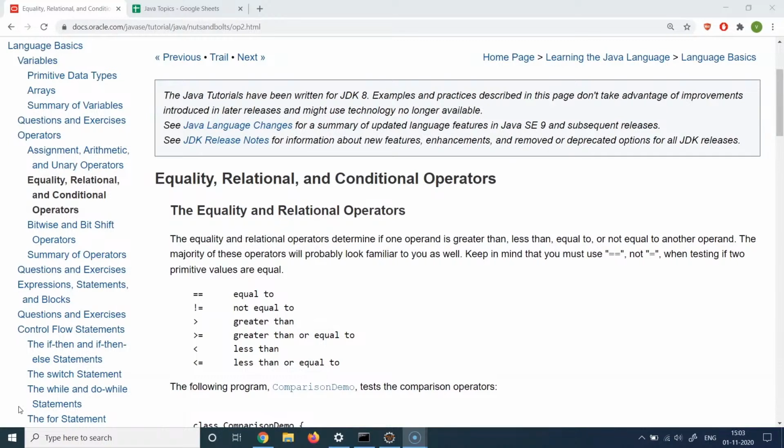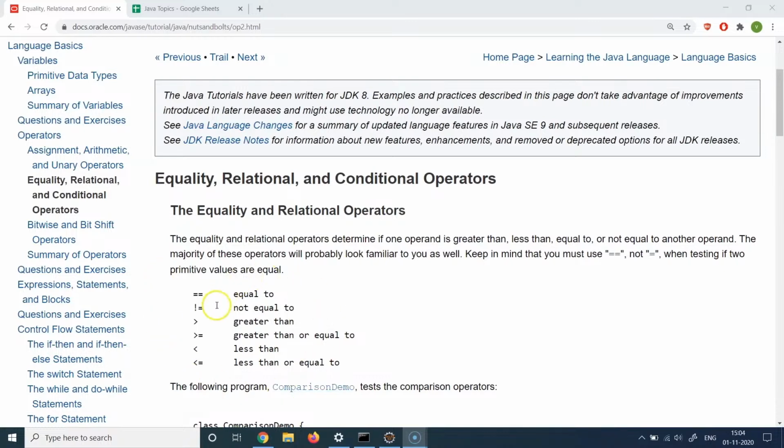And the basic idea behind using these operators is to compare things, or compare the values of variables, or compare the objects in Java. So in Java, if you need to compare anything, for example, if something is less than the other thing, or something is greater than the other thing, or something is equal to the other thing, then you need to use the comparison operators which are provided by Java.